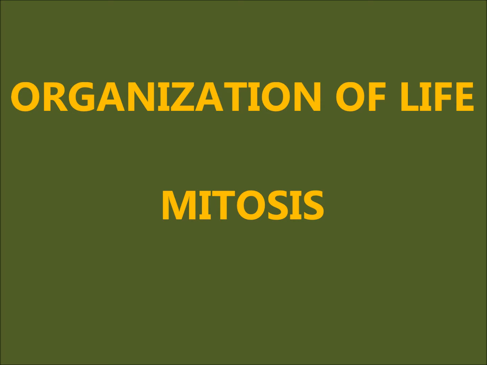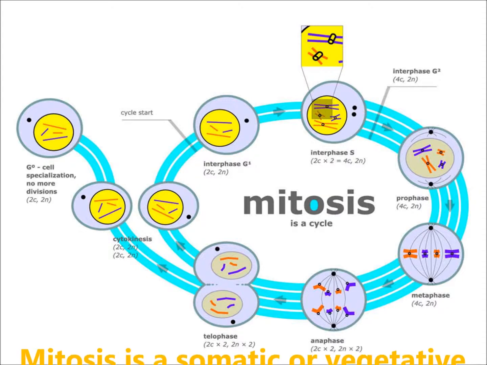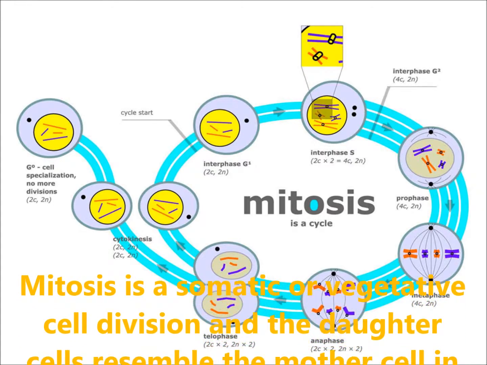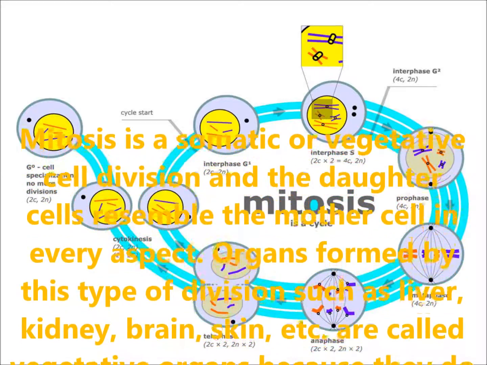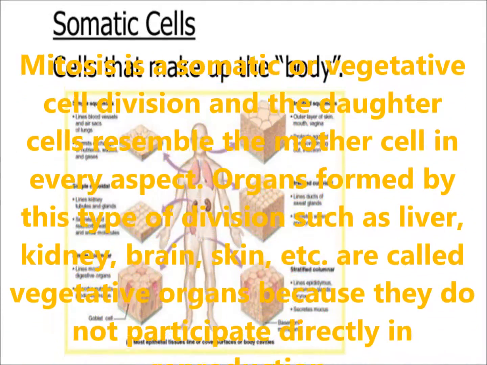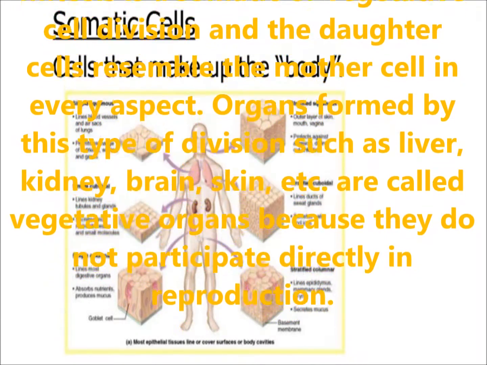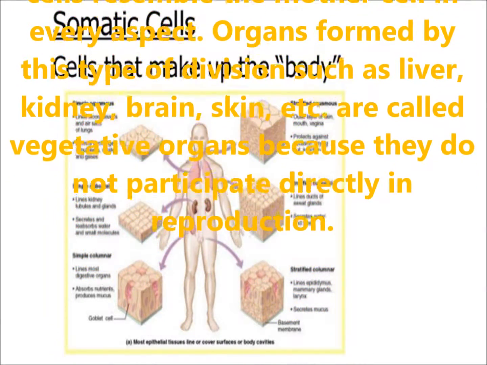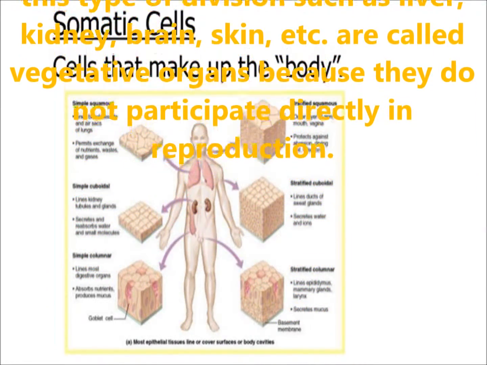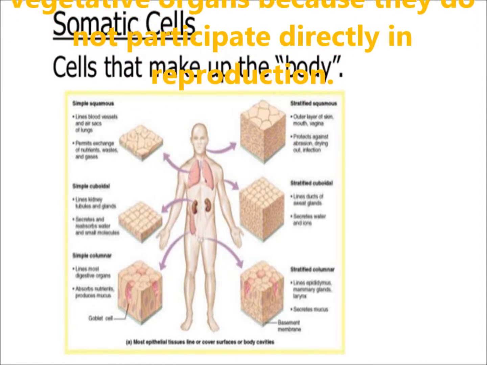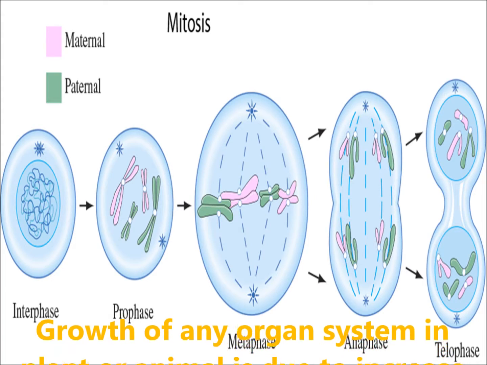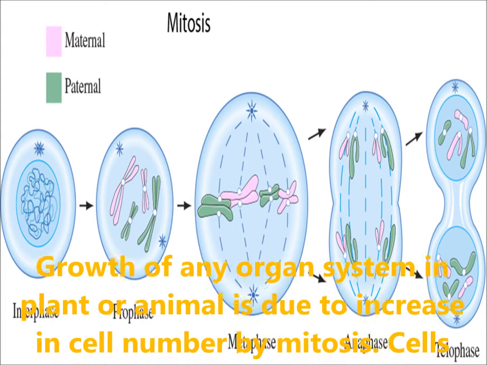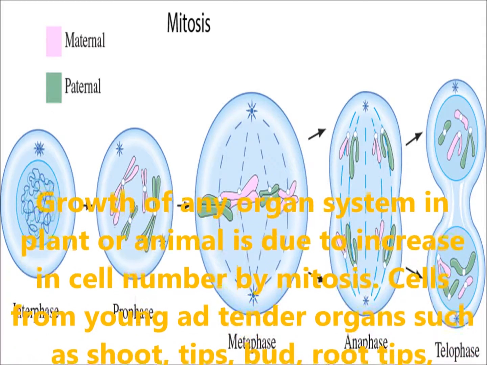Today we are going to explain about cell division of mitosis. Mitosis is a somatic or vegetative cell division and the daughter cell resembles the mother cell in every aspect. Organs formed by this type of division such as liver, kidney, brain, skin, etc. They are called vegetative organs because they do not participate directly in reproduction. Growth of any organ system in plant or animal is due to the increase in cell number by mitosis.